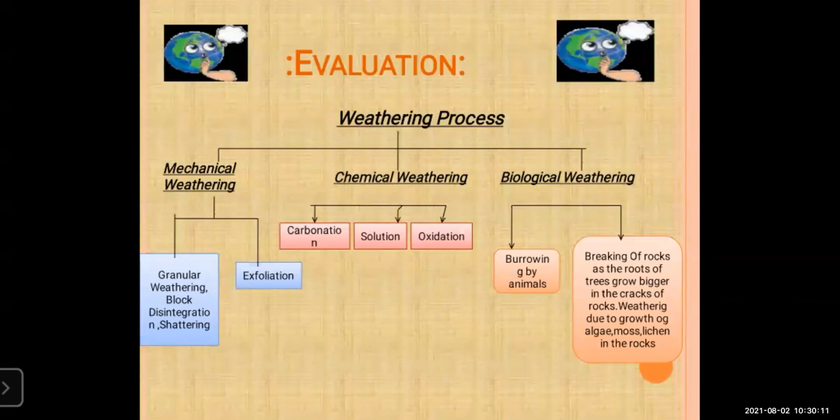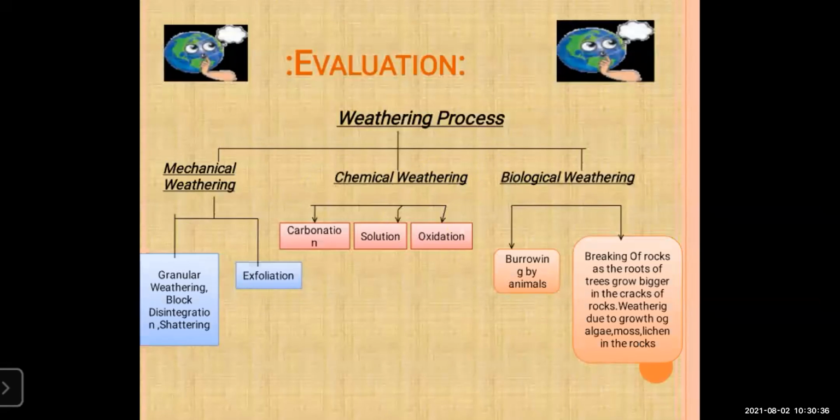Yes, in this mechanical, we have studied about the granule weathering, block integration, shattering, and also about the exfoliation. And in the chemical weathering, we have studied that there are the 3 reasons: carbonation, solution and oxidization.